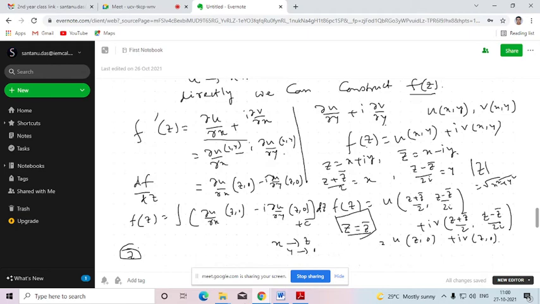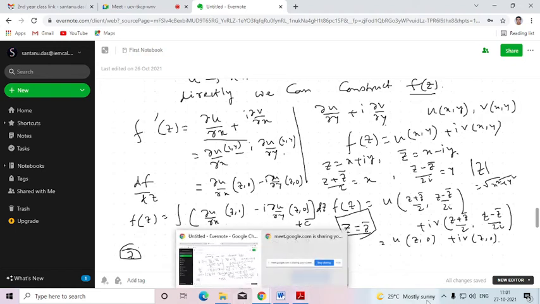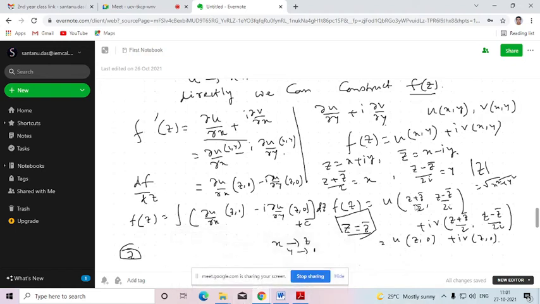So here we take z equals z bar, because if the function is analytic, then for that function the variables z and z bar will be the same. If you put z equals z bar, then this will be z and this will be 0. So if you compare these two functions, f(z) is u(x,y) + i v(x,y), and if you put this condition, it will be u(z,0) + i v(z,0). Here we just need to replace x by z and y by 0 to convert this into a function of z only. In the partial derivative also, which is a function of x and y, we similarly put x as z and y as 0. So this derivative will be converted into ∂u/∂x (z,0) minus i ∂u/∂y (z,0).